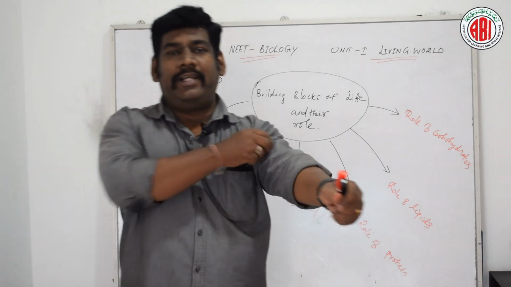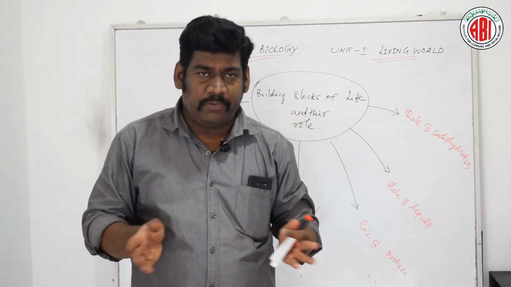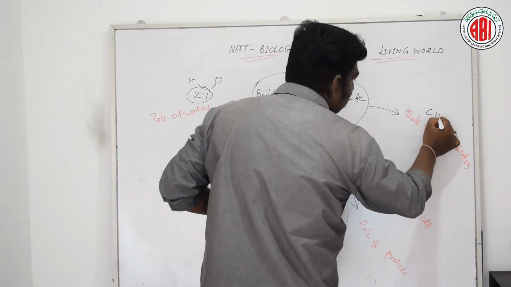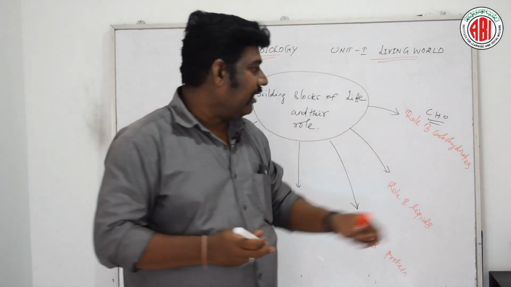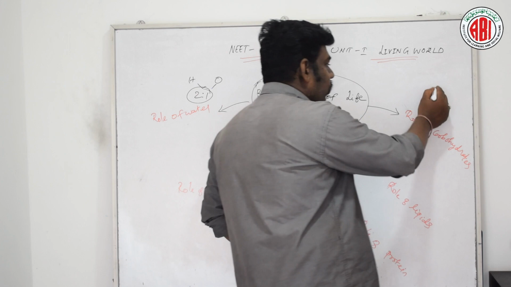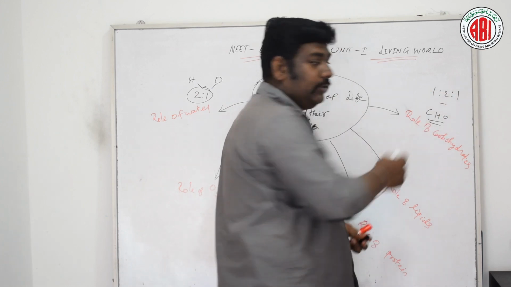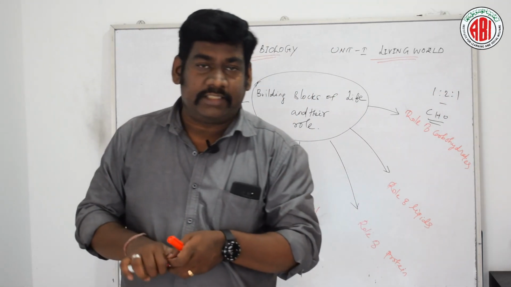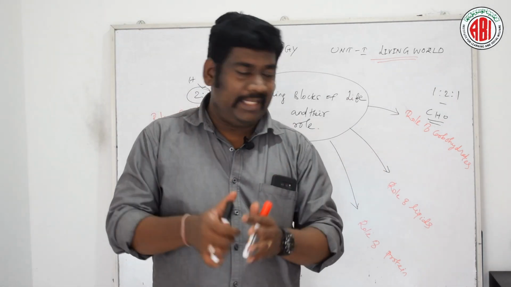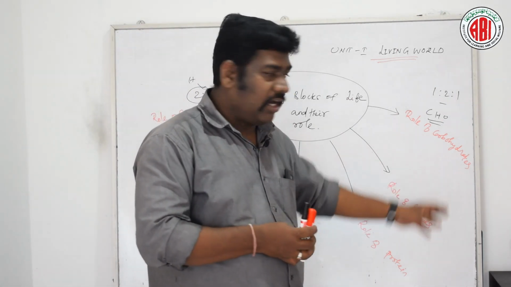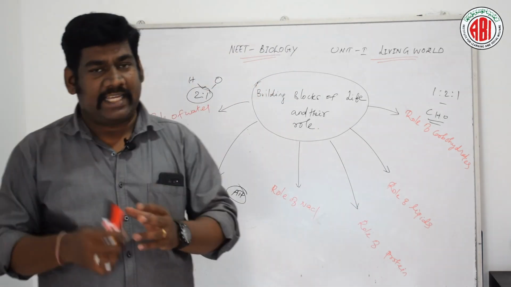So carbohydrates are the organic compounds which are formed by CHO, that is carbon, hydrogen and oxygen, in the ratio of 1:2:1. Under this ratio these carbohydrates are formed. In general, these carbohydrates are called saccharides.